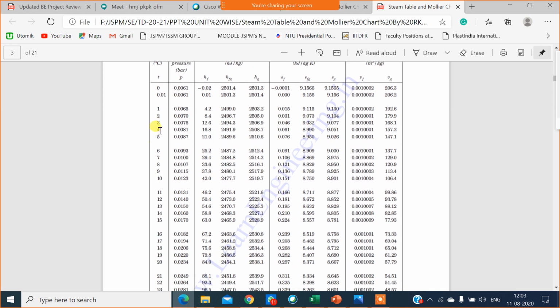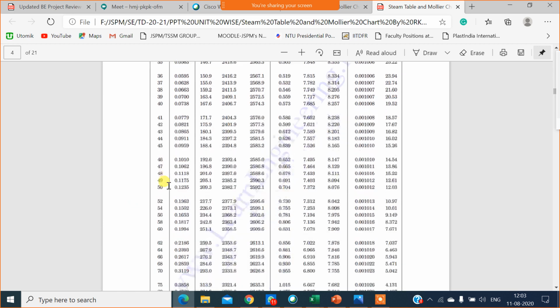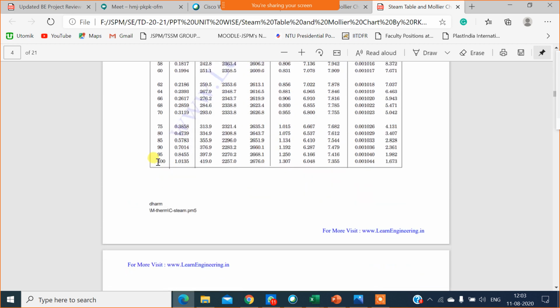Correspondingly, we can see other temperatures. Look at here for 100 degrees Celsius, because we know at atmospheric pressure 100 degrees Celsius is the boiling point of water. At 100 degrees Celsius, look at the pressure: 1.0135 is given, but the actual value is 1.01325. This value changes slightly with different authors.